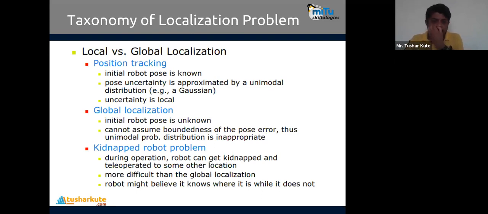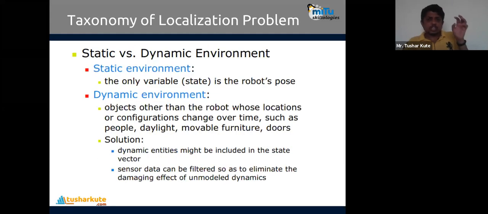And in the case of global localization, the initial robot pose is unknown. Either you can use the first operation of localization, local, or the second, global. In global localization, we cannot assume the boundedness of the pose error. Thus, a unimodal probability distribution is inappropriate. Even the kidnapped robot problem is also there. We will not go for that. Just remember position tracking and global localization.